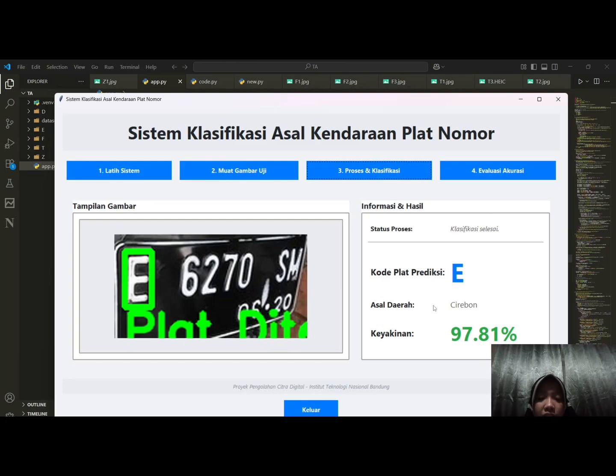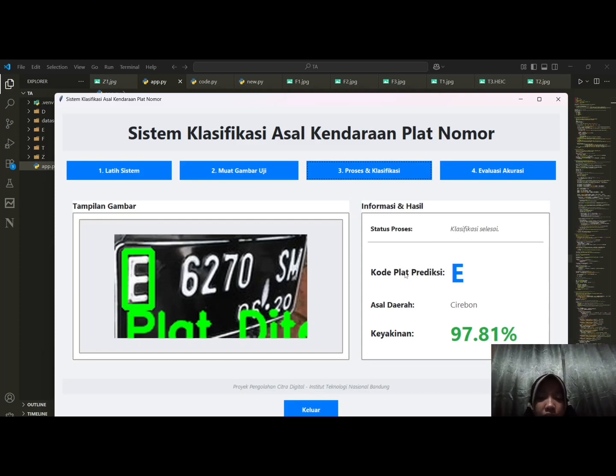Right panel, information and result panel. Before we explain the output, let's understand what is shown in this panel. This panel displays a summary of the classification result, including process status, a message indicating whether the classification has been completed.